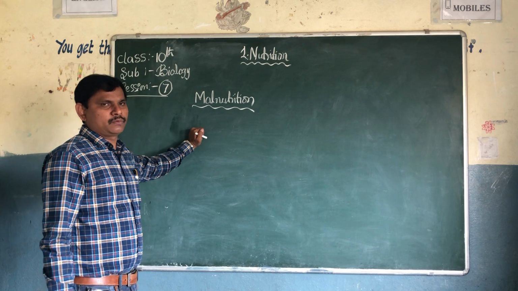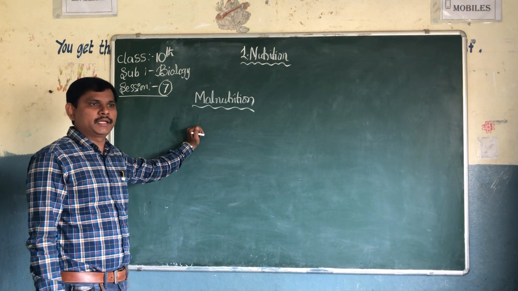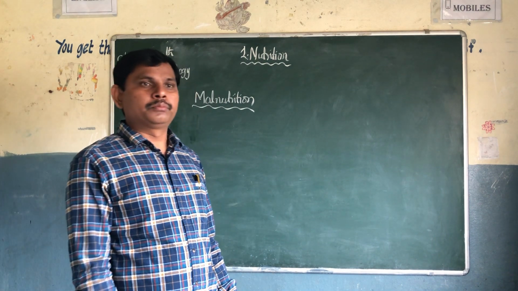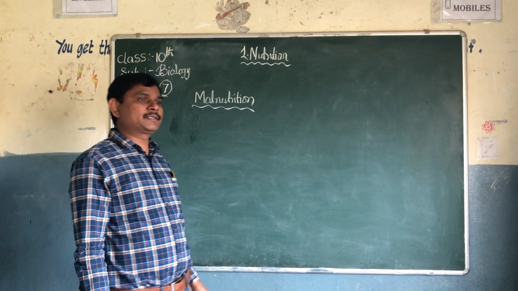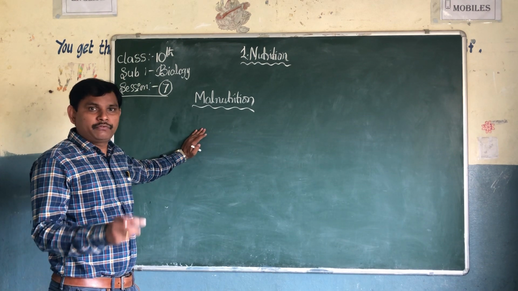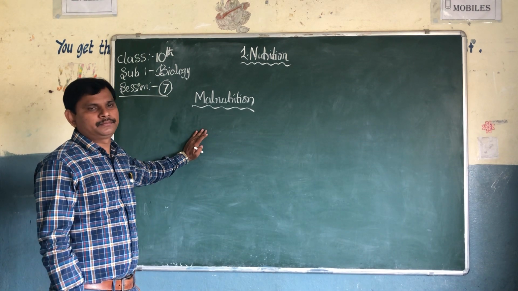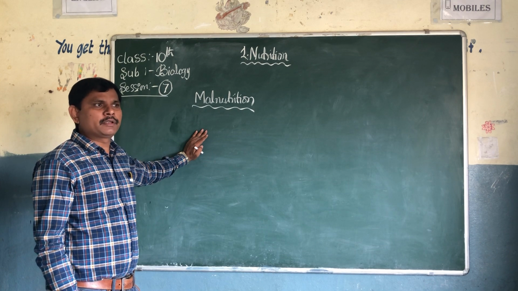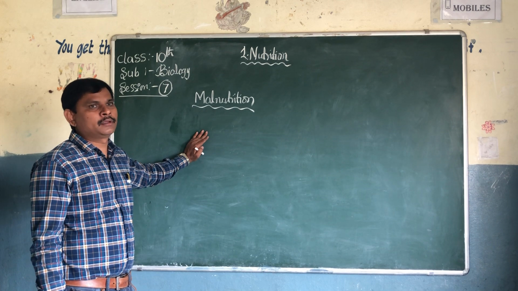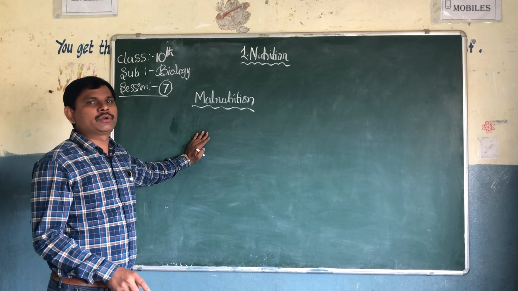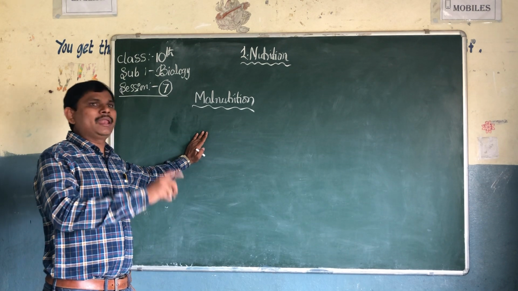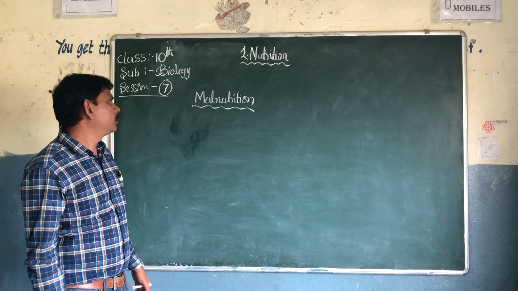Our food contains carbohydrates, proteins, fats, minerals, salts. Everything should be there in our food. Some people take only one type, carbohydrates, and they will not take proteins. Minerals should be there, salt should be there, and it should be a balanced diet.